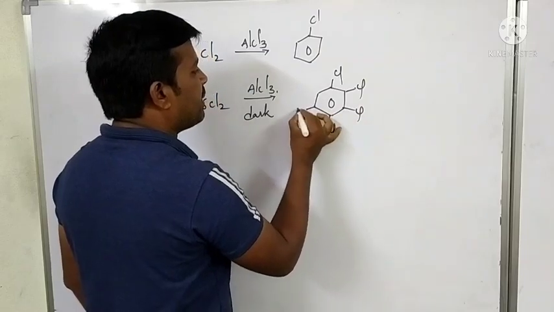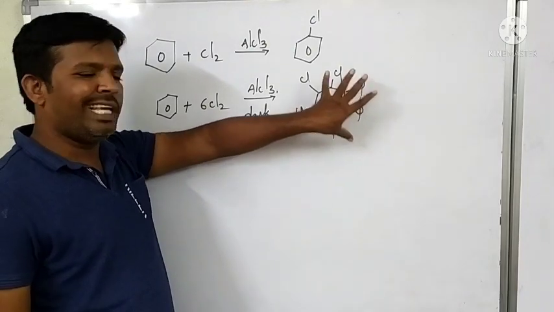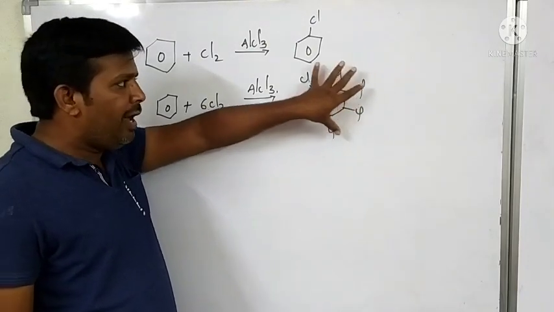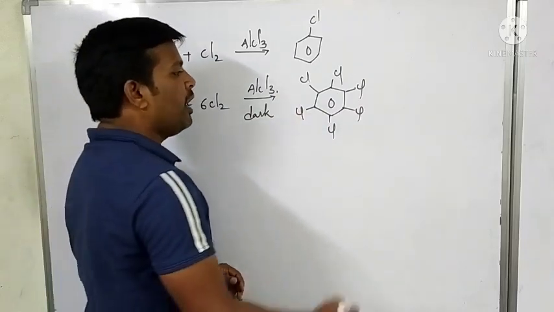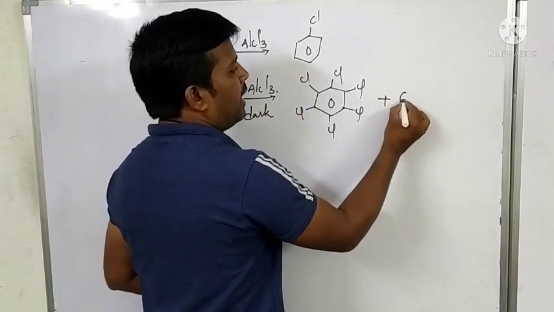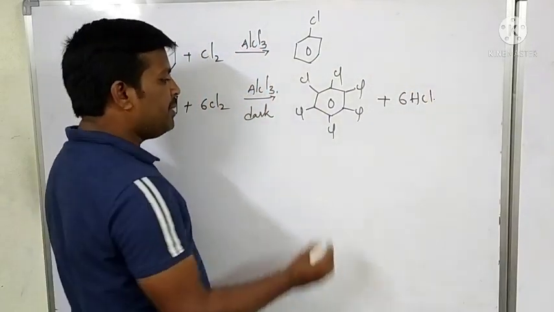The 6 hydrogens attached to the 6 carbon atoms are all replaced by chlorine atoms, leaving 6 HCl.